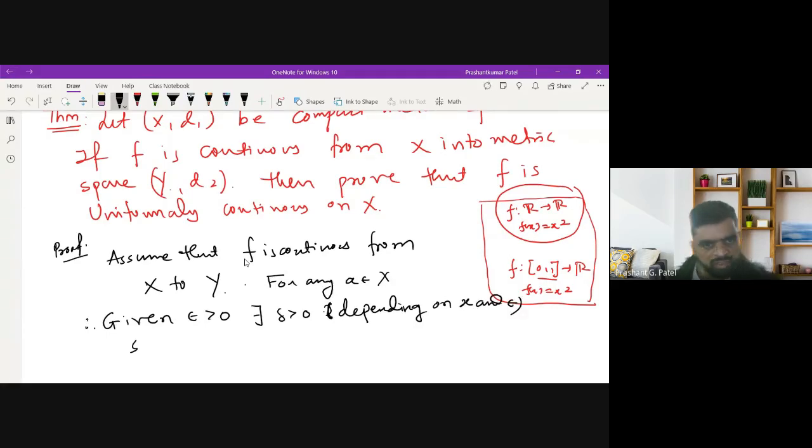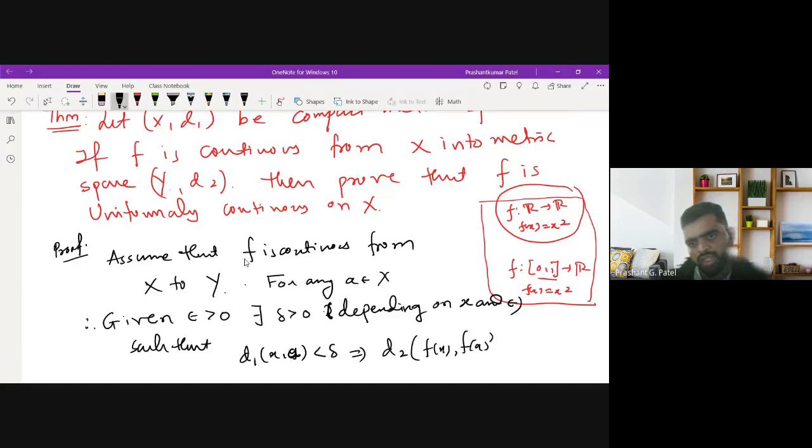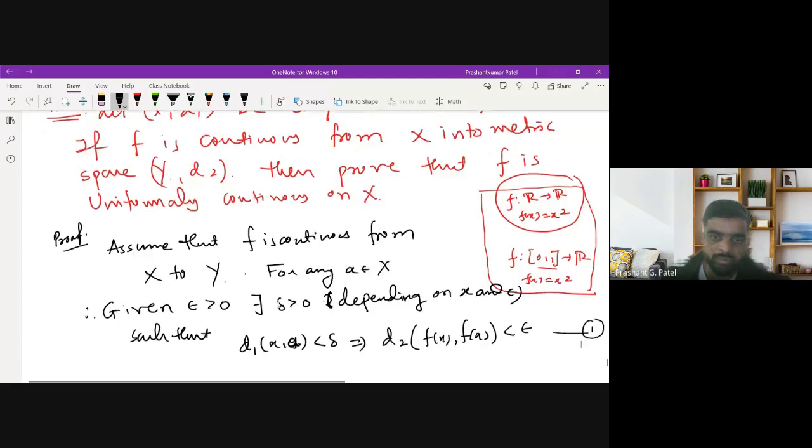such that d1 of x comma a less than delta implies d2 of f of x comma f of a less than epsilon. So it is continuous at the a we have taken. We will adjust this epsilon later on. I will call this statement, statement 1.